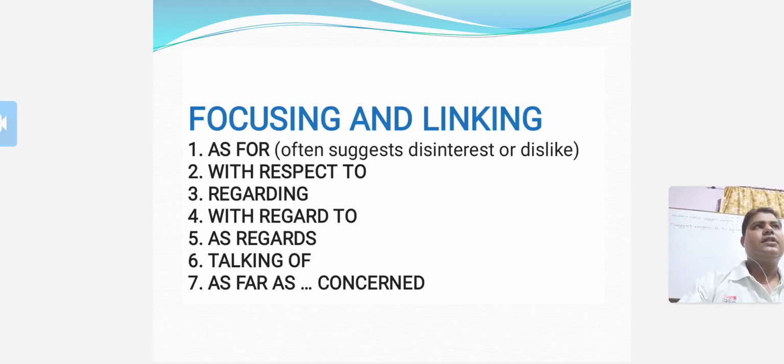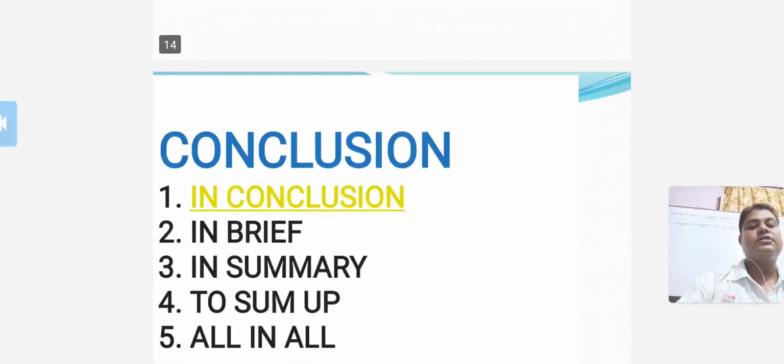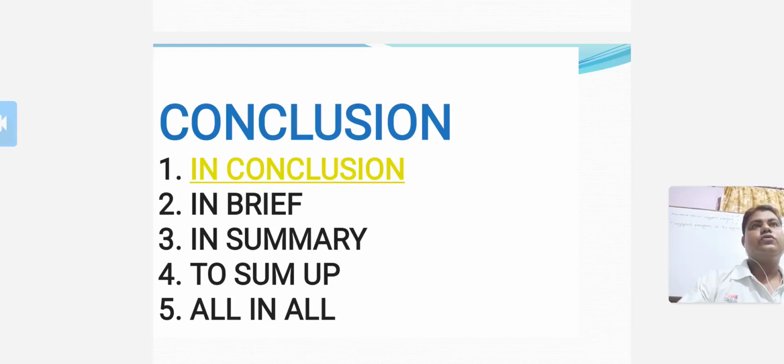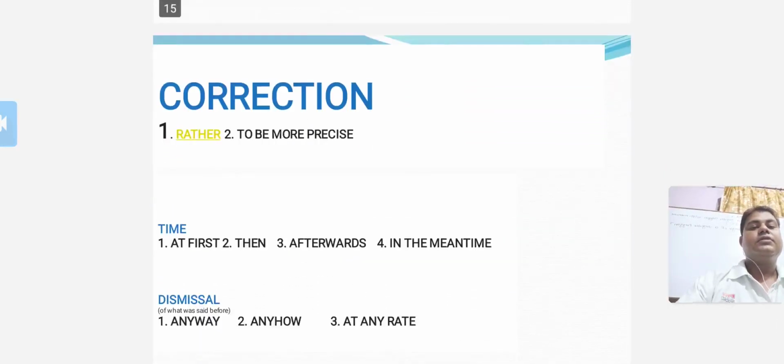And there are some connectors which show focusing and linking, such as for, with respect to, regarding, with regard to, as regards, talking of, as far as concerned. And there are some connectors which show conclusion, such as in conclusion, in brief, in summary, to sum up, all in all. Some connectors show correction, such as rather, to be more precise. Some connectors show time: at first, then, afterwards, in the meanwhile.